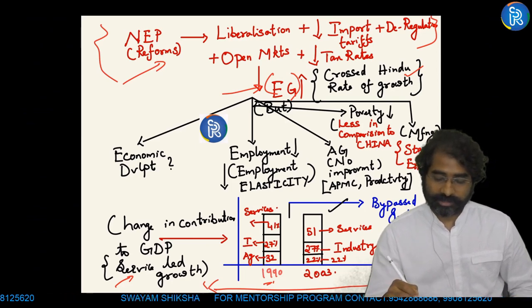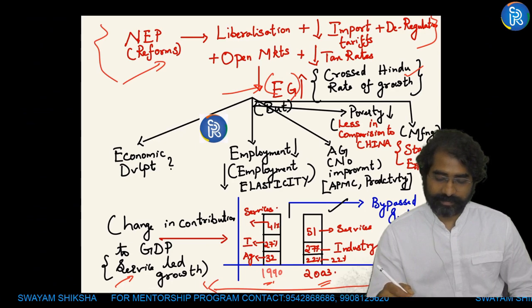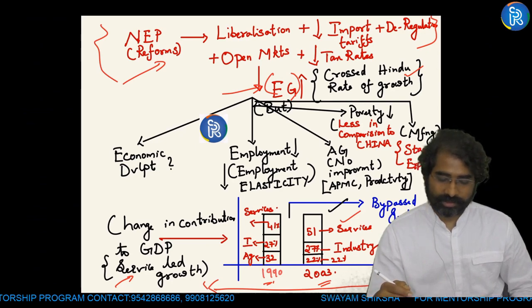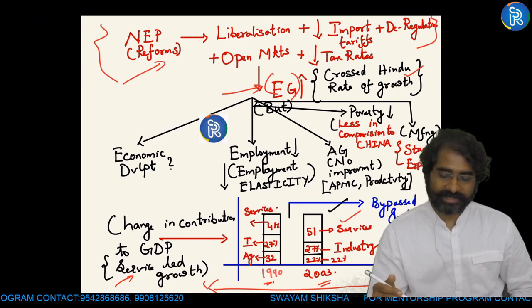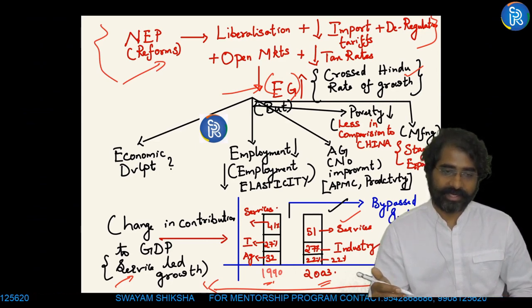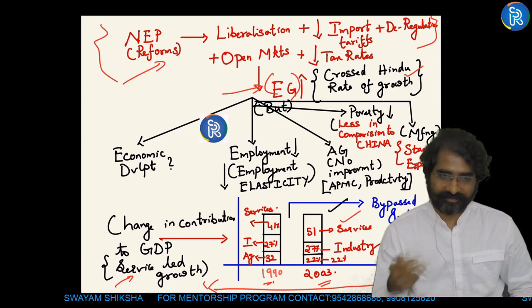Now in 2003, industry is 27%, stagnant, but services is 51%. It clearly shows we bypassed the industrial sector after the 1991 reforms. We can show this graph in the exam.